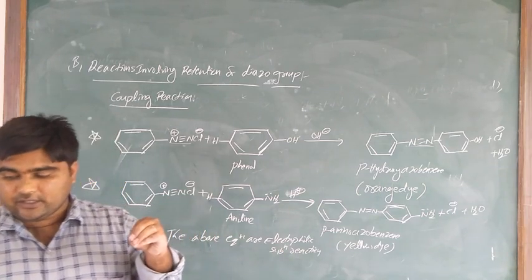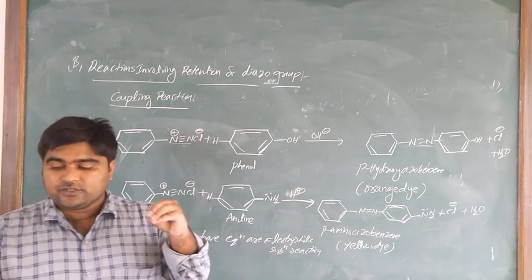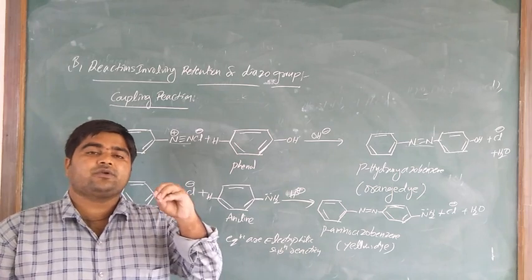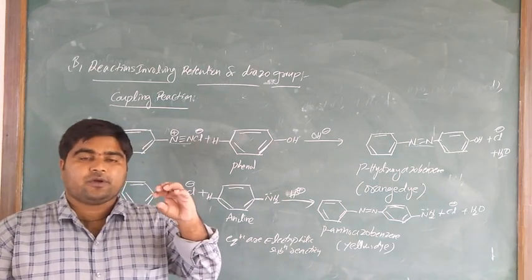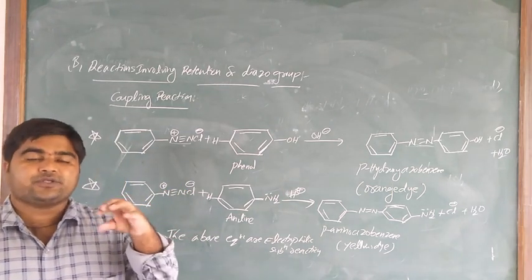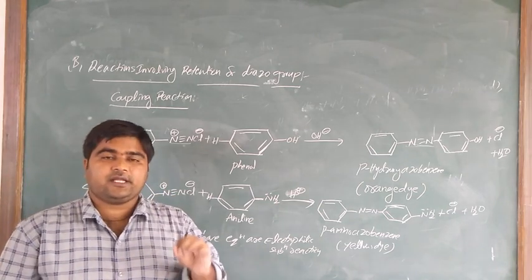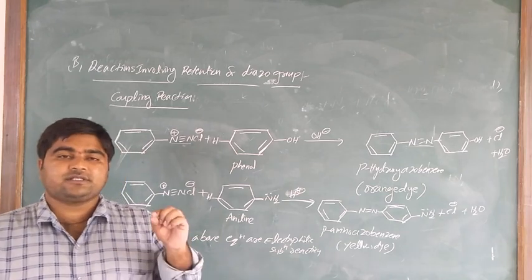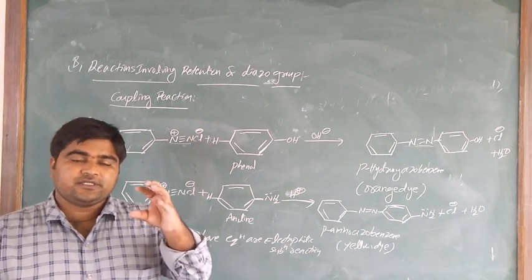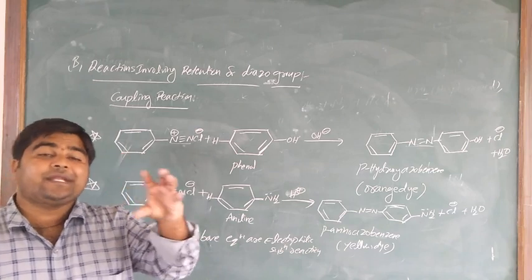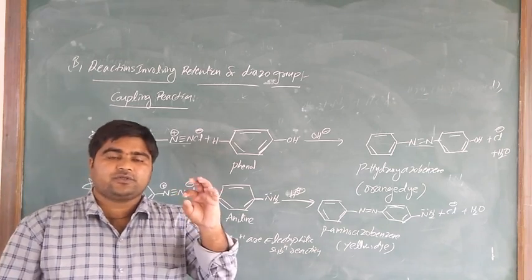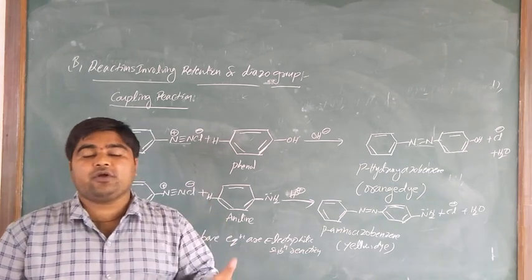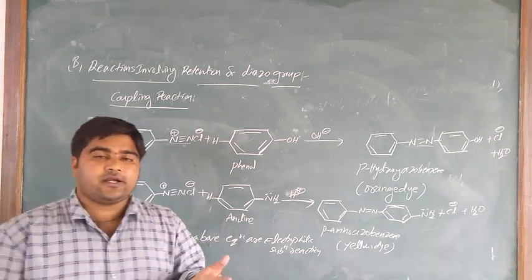The diazonium chloride salt is a very good intermediate to prepare fluoro, chloro, bromo, iodo, cyano, hydroxy and nitro groups on the benzene ring.